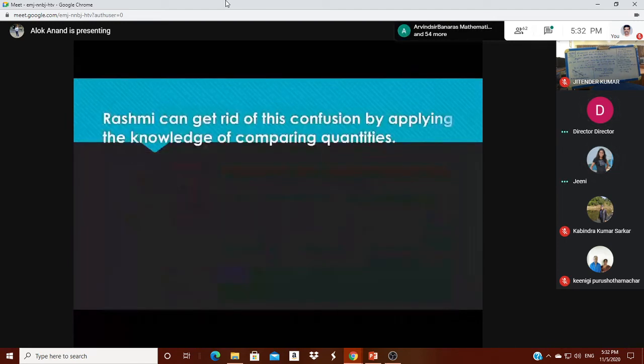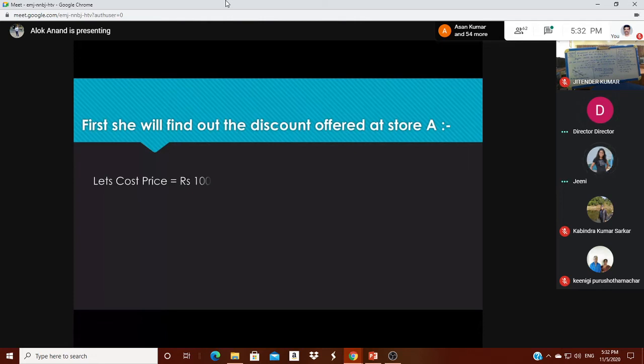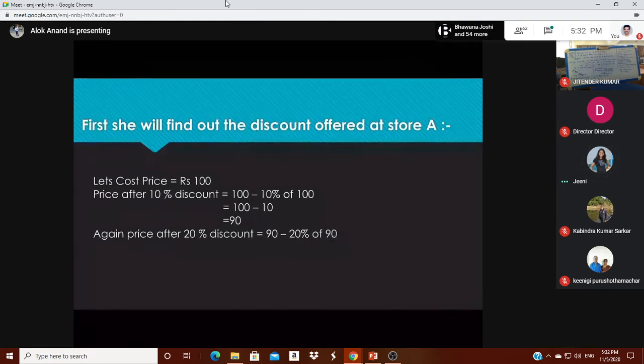Mathematically, for store A, we suppose the cost price is 100 rupees. The price after 10% discount will be 100 minus 10% of 100, the result will be 90. But store A is giving 20% additional discount. So after 20% discount, the price of that coat will be 90 minus 20% of 90. The result will be 90 minus 18, so it is 72.